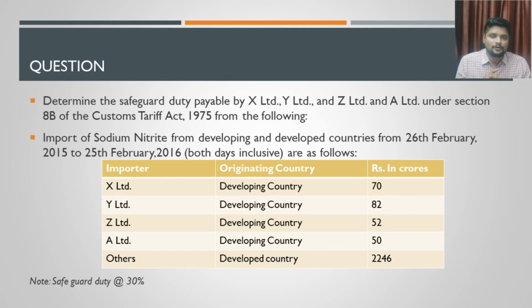What is very important to note here, I told you that the 3% will be calculated on the entire imports. That entire imports is not only from the developing country. Entire imports done by India, the total nation itself, whether or not it is from a developing country or developed country, all the imports together you will have to consider for the calculation of this 3%. So that is what is provided here, and the safeguard duty applicable is 30%. Let us try to answer this question.